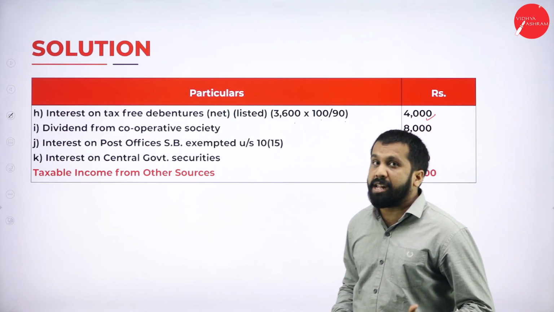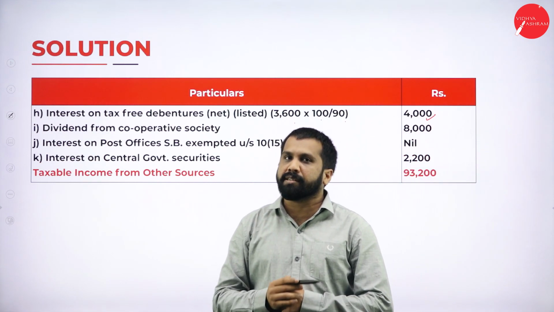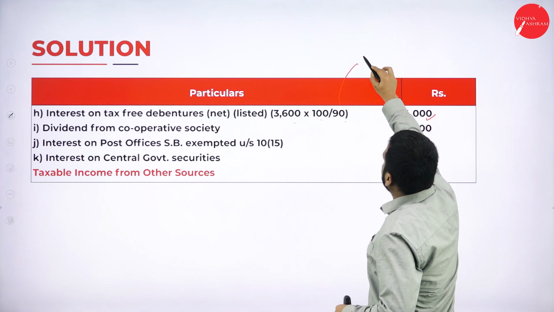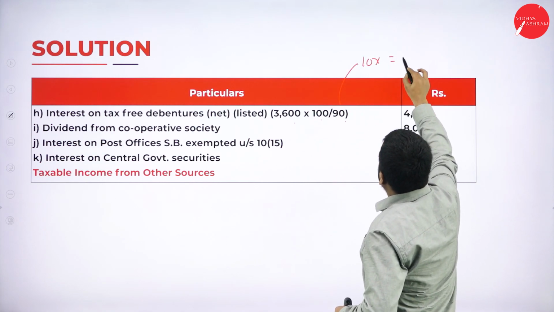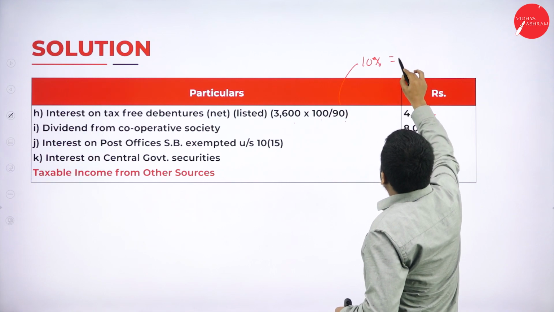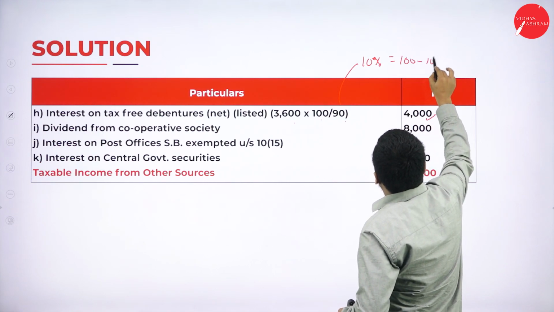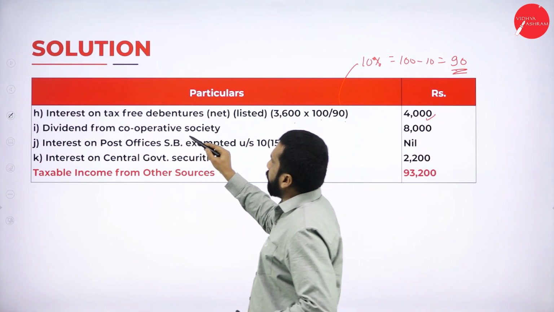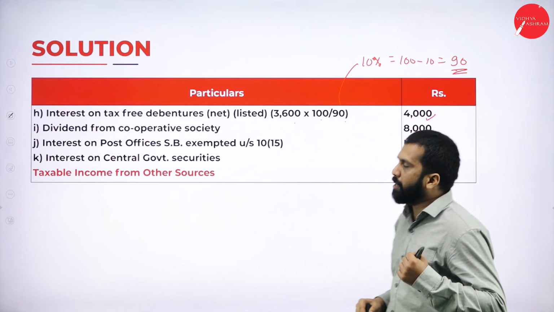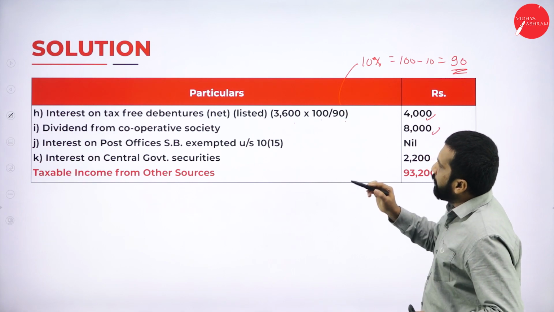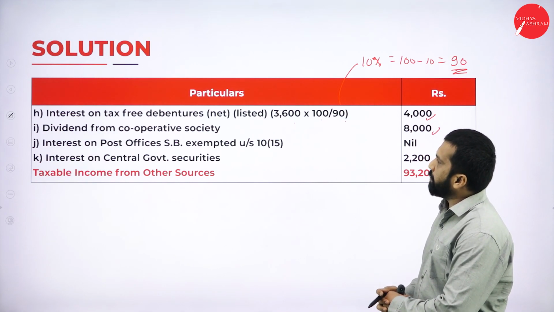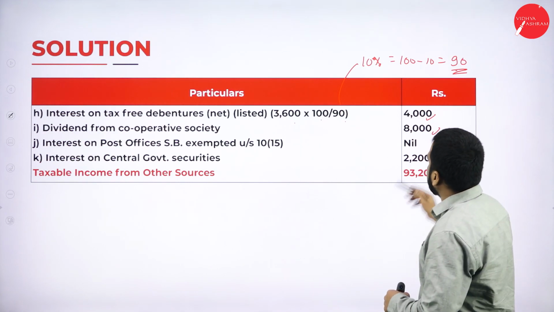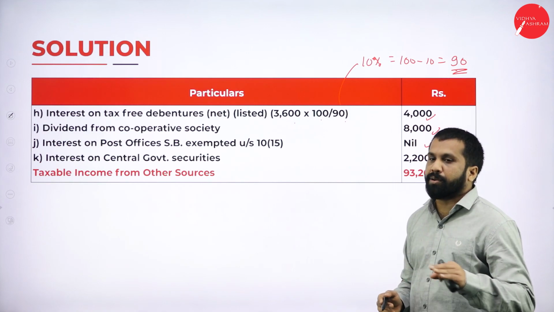Why is it 90? Because this is 10%. 100 minus 10 becomes 90. Dividend from cooperative society is fully taxable. Interest on post office savings bank is exempted, because up to 3,500 there is no tax.